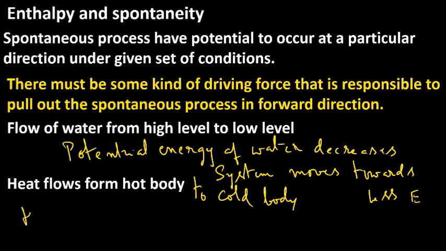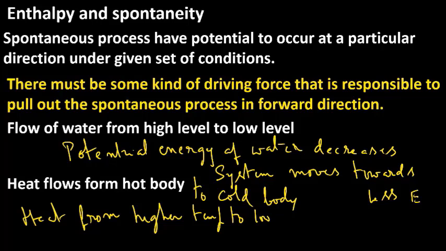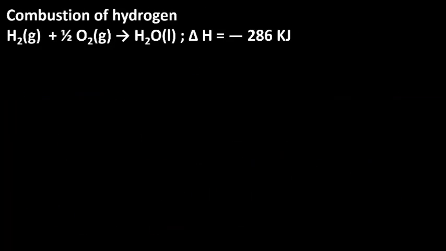That is, heat flows from higher temperature to lower temperature. That is, here also energy decreases. So the arrow mark downward shows decrease in energy. In these processes, what happens? The system moves towards the less energy. Now let us discuss some more examples.